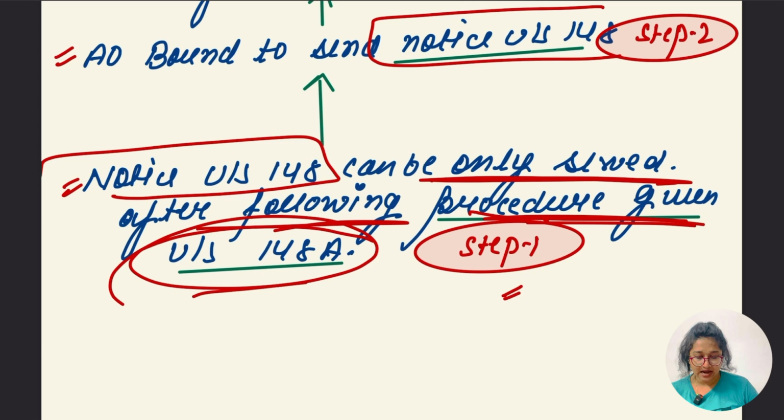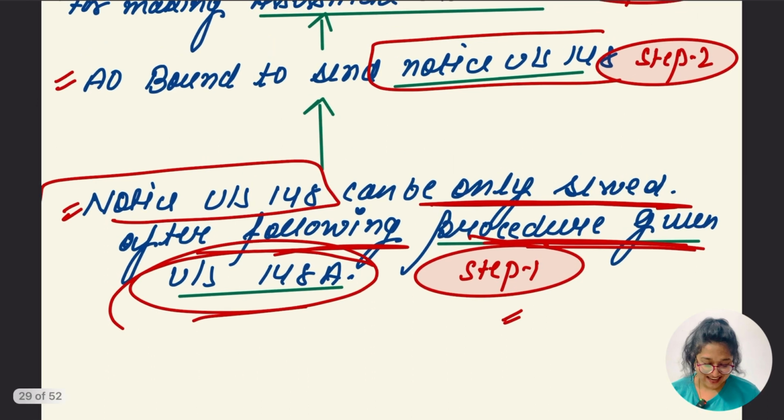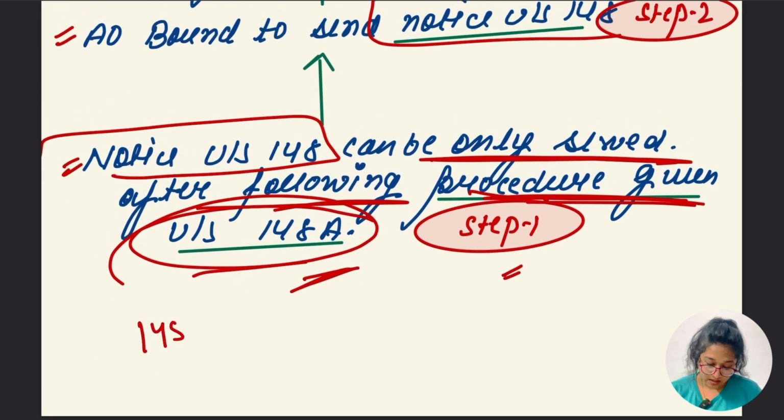So this is going to be the first step. We are going to read it in reverse way. So 148A is going to be the first step.